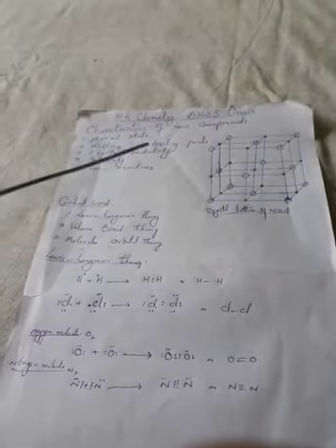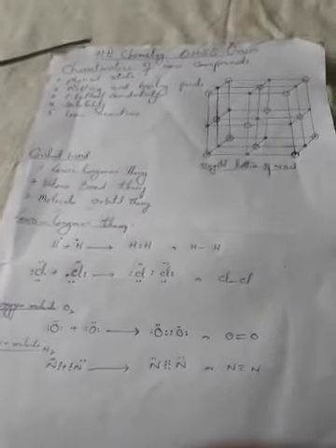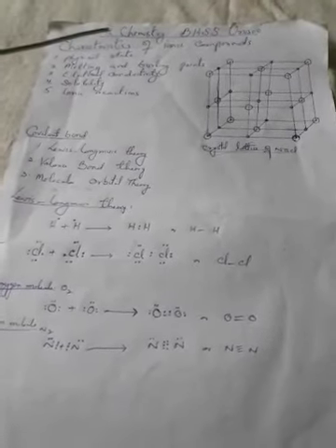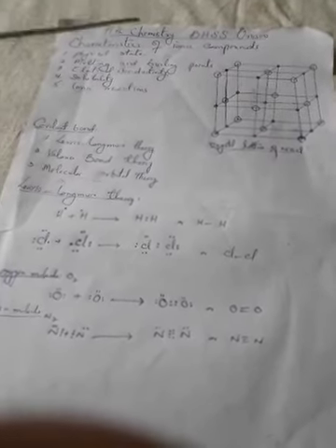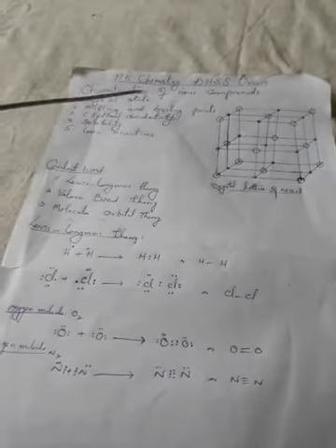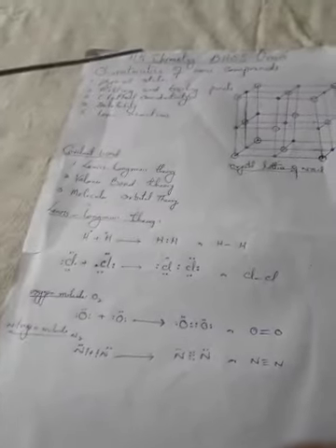Now, as far as the characteristics of this ionic bond, or these ionic compounds, are concerned, we have the physical state, the melting and boiling points, the electrical conductivity, the solubility, and then the ionic reactions. As far as the physical state is concerned, these ionic compounds exist as crystalline solids, in which the oppositely charged ions are closely packed in space. This type of arrangement, as I have already told you, is known as crystal lattice.